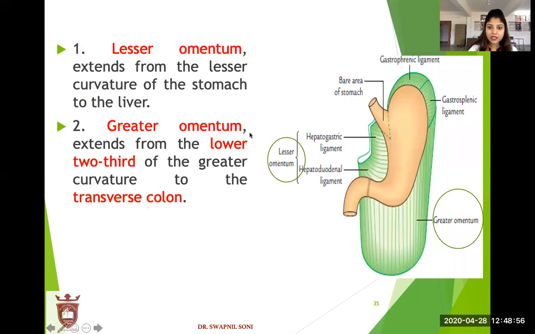Now come to the lesser omentum. See, this is the lesser omentum and this is the greater omentum. What is the lesser omentum? It extends from the lesser curvature of the stomach to the liver. This part is from the liver. Greater omentum extends from the lower 2/3 of the greater curvature to the transverse colon.